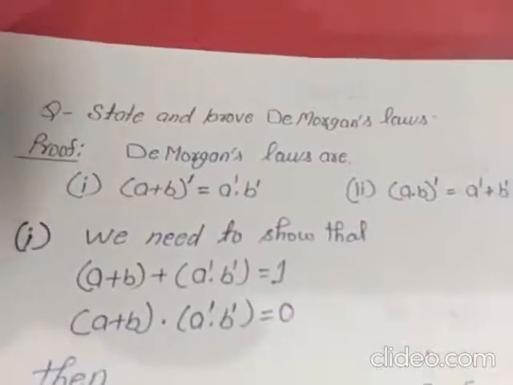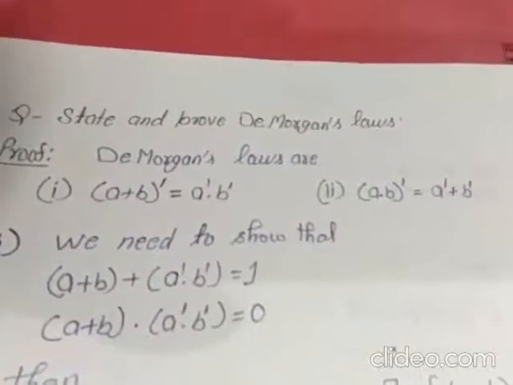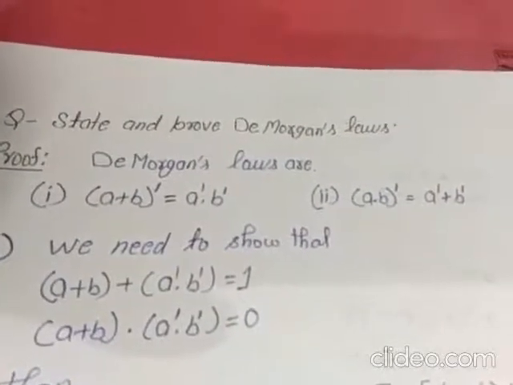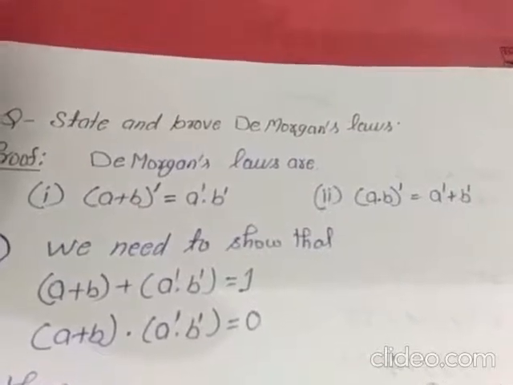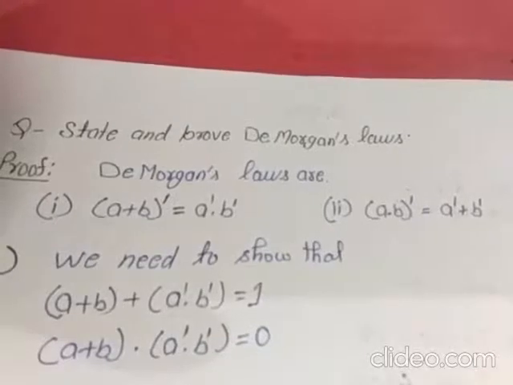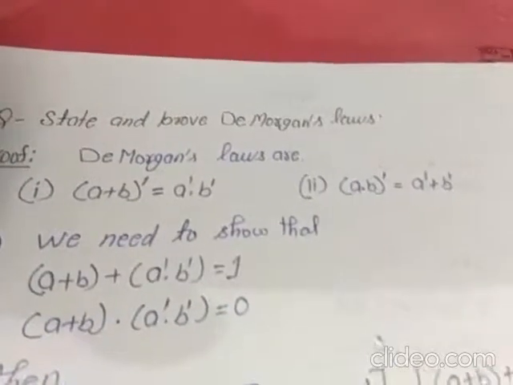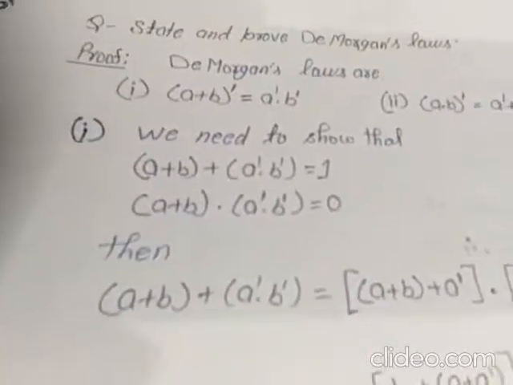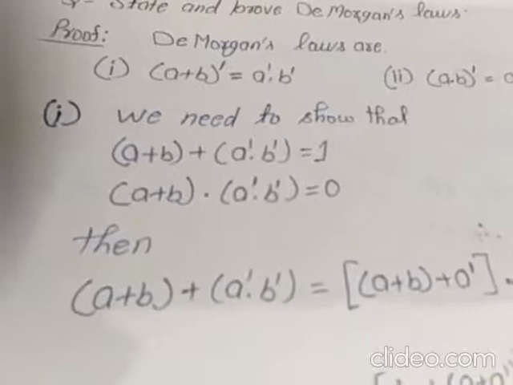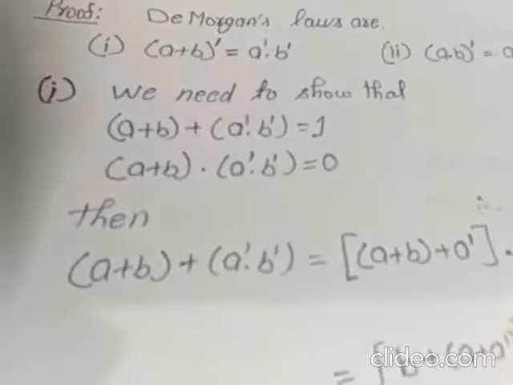Here is one more theorem which we have seen in our quiz test, known as De Morgan's law. We know that based on the two operations plus and dot, De Morgan's law can be expressed in two forms. First is (a plus b) dash is equal to a dash dot b dash, and second is (a dot b) dash is equal to a dash plus b dash. Now here we will prove De Morgan's law with the help of the inverse theorem.